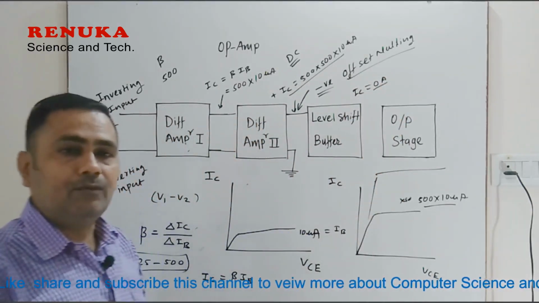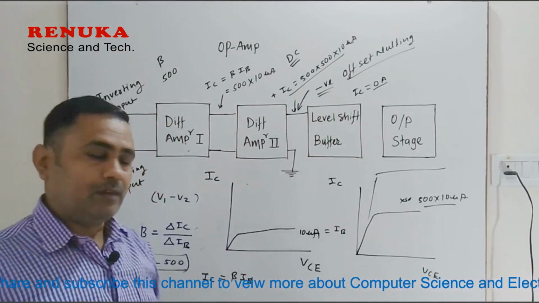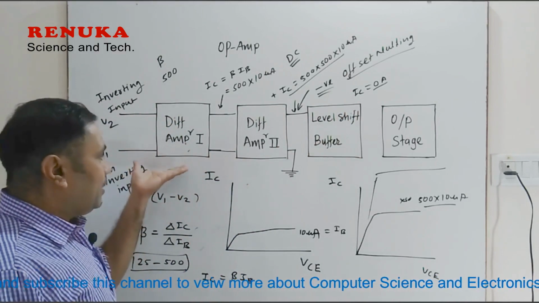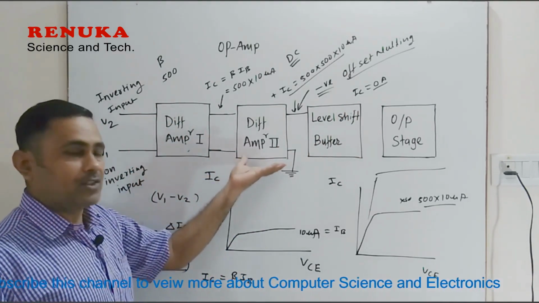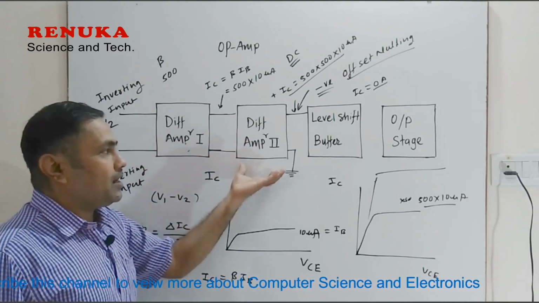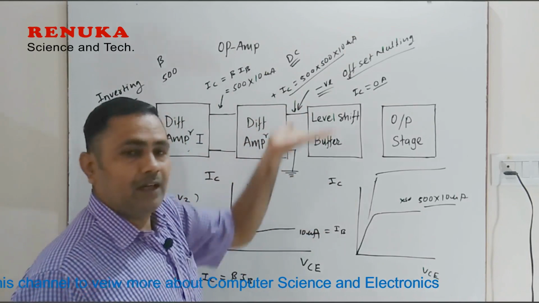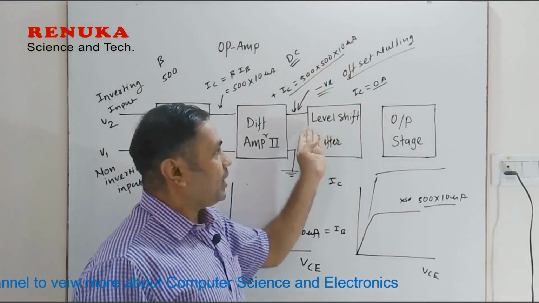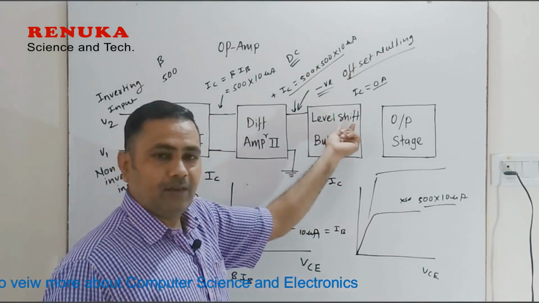That is the main purpose of these level shifters. The DC value of the output current goes on increasing because of the succeeding stages of amplification and the DC amplifiers. That is why the DC value of current is getting increased, and this current should be brought back to 0. The circuit which is used to do this is called a level shifter.